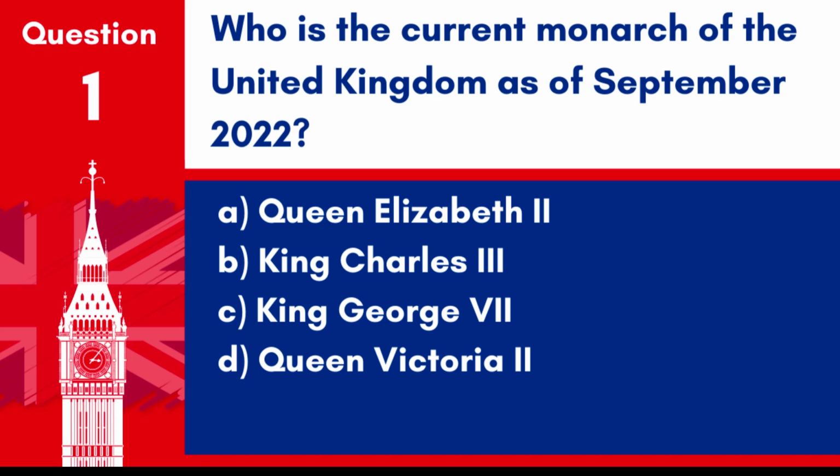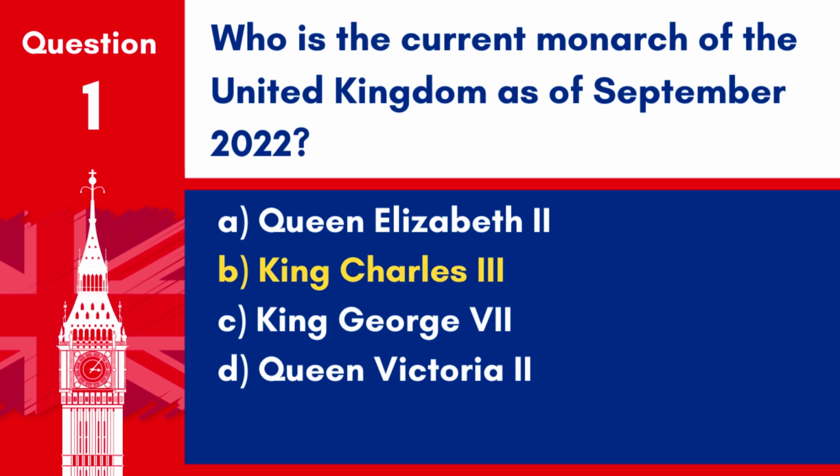Question 1. Who is the current monarch of the United Kingdom as of September 2022? A. Queen Elizabeth II. B. King Charles III. C. King George VII. D. Queen Victoria II. Answer: B. King Charles III.